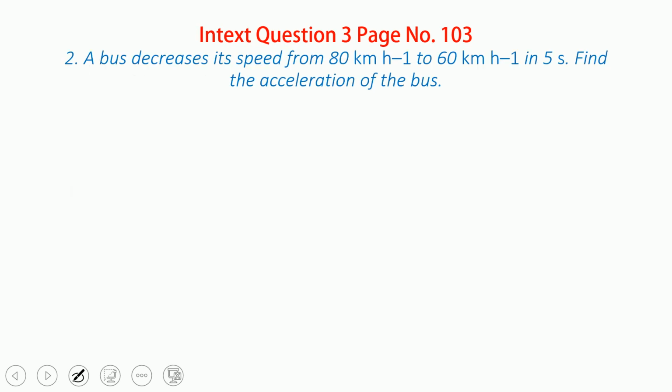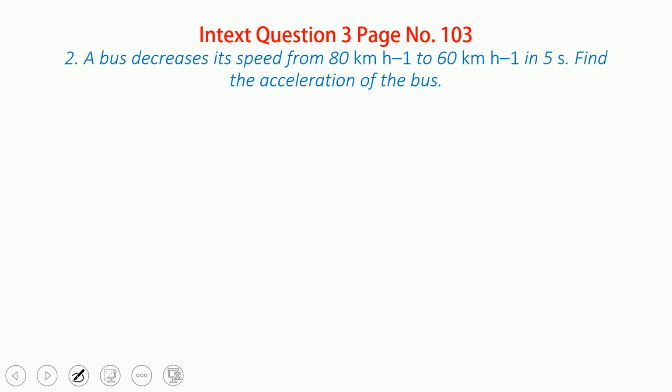Second one, look here. A bus decreases its speed from 80 km per hour to 60 km per hour in 5 seconds. Find the acceleration of the bus. Now you have to find the acceleration. You know that acceleration is equal to v minus u upon t.